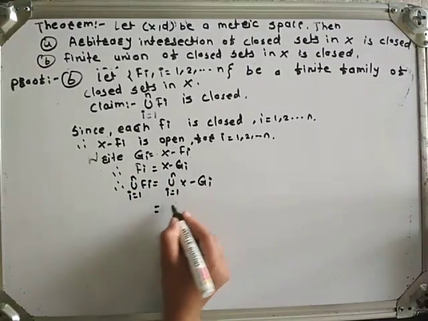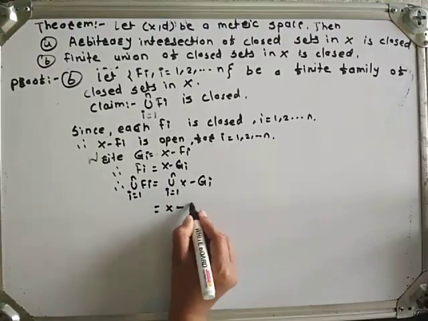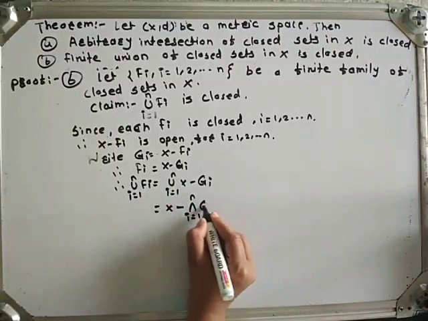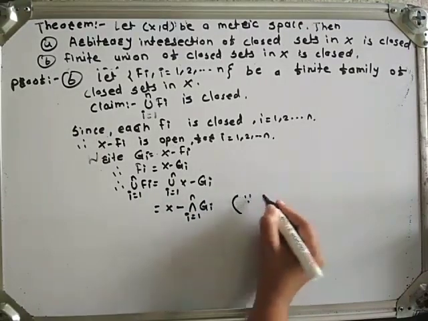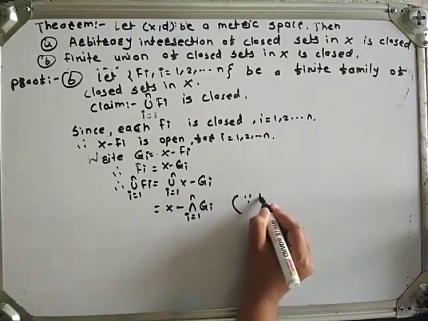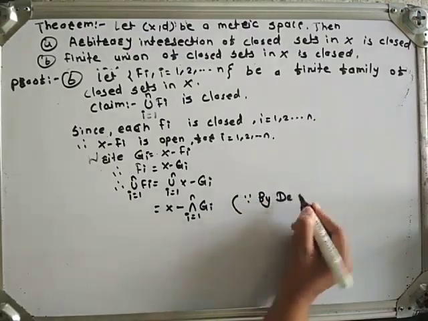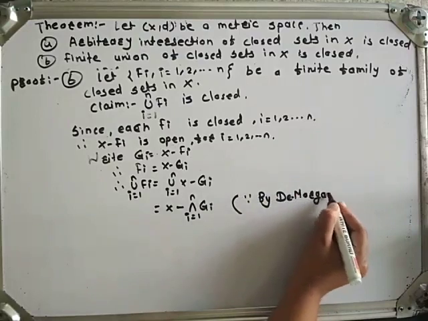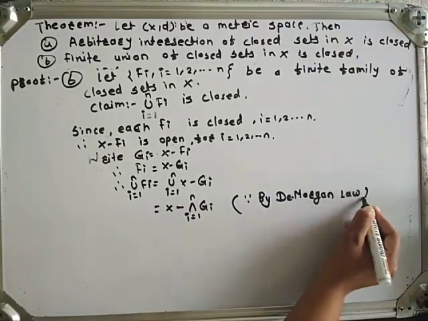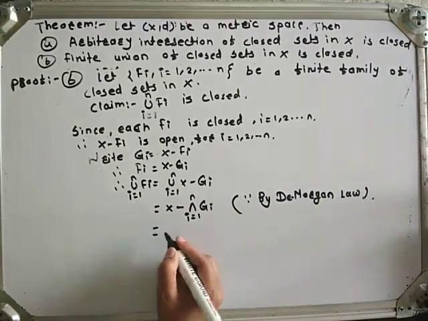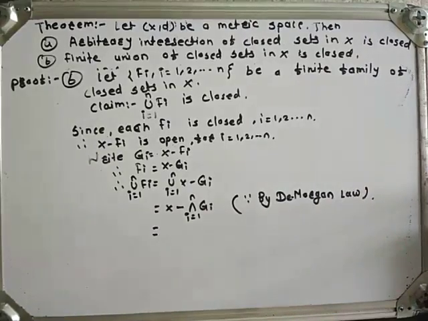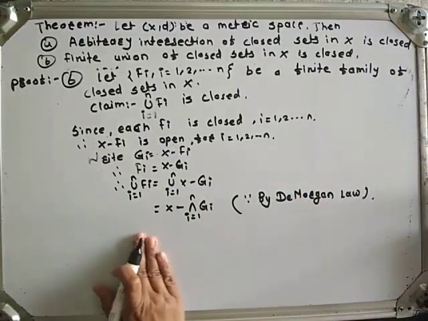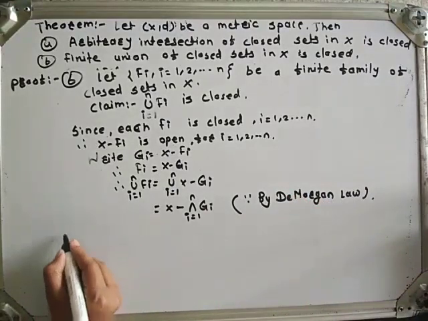By De Morgan's law, this can be written as X minus intersection i runs from 1 to n Gi. Why is this? Since by De Morgan's law.